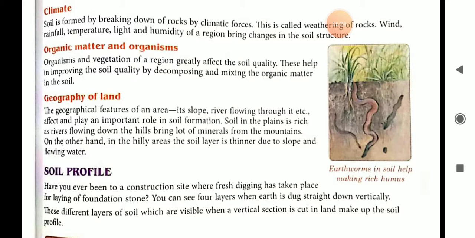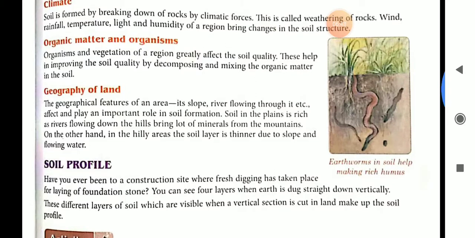Third is geography of land. The geographical features of an area, its slope, rivers flowing through it, etc., affect and play an important role in soil formation. Soil in the plains is rich as rivers flowing down the hills bring lots of minerals from the mountains. We in Patna are in plain areas and rivers are there. So the river brings a lot of minerals along with it and it affects the soil formation.